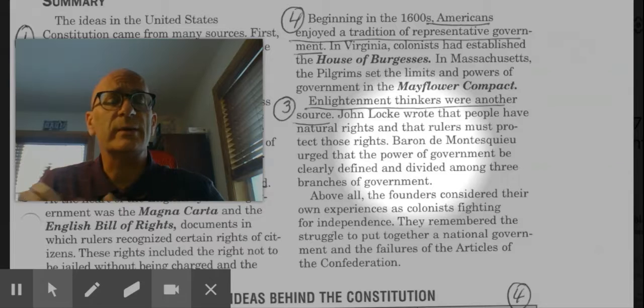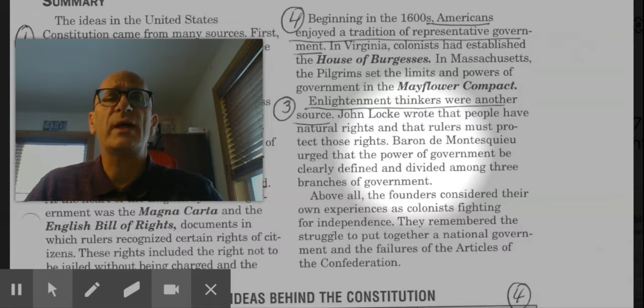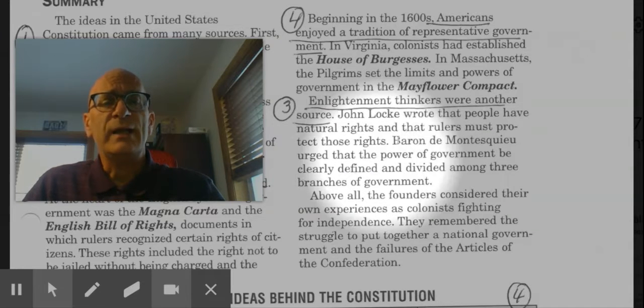Three branches of government: the legislative branch, the executive branch, and the judicial branch, which are designed to make sure that no one branch of government has too much power, and that the roles of government are shared equally among those three branches. Now, these are the four areas in which the founding fathers found inspiration.